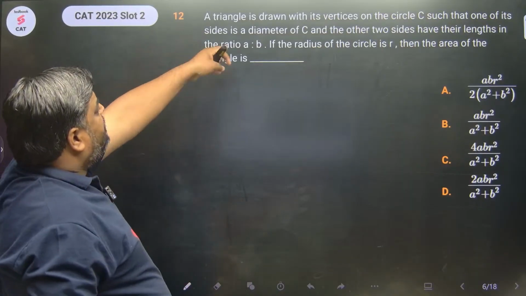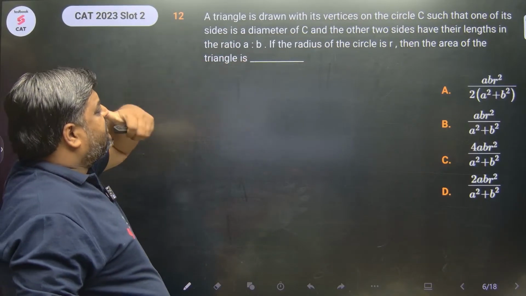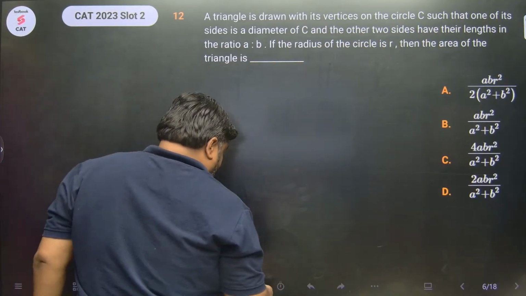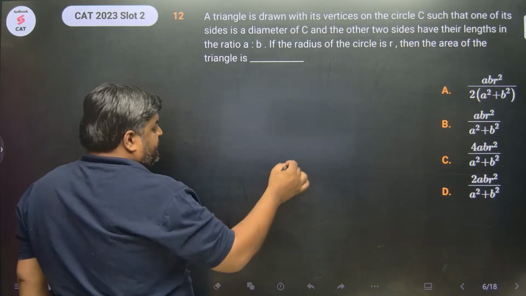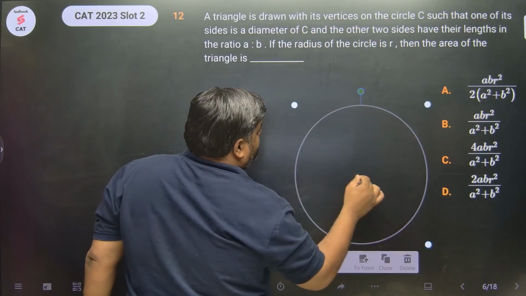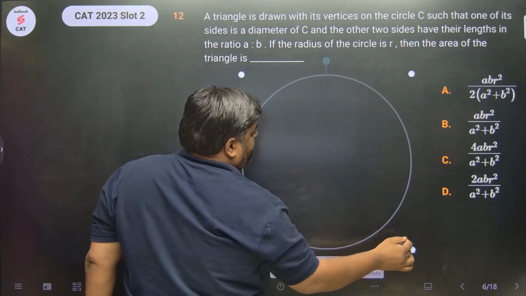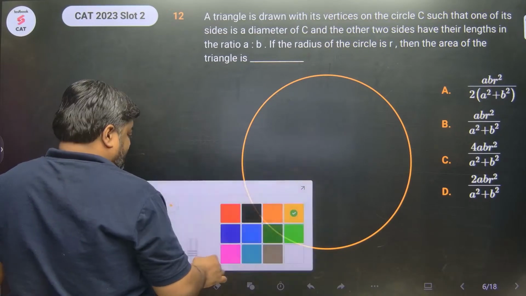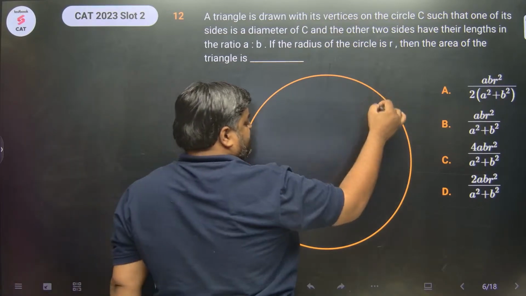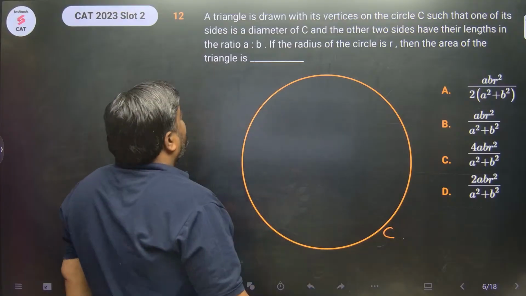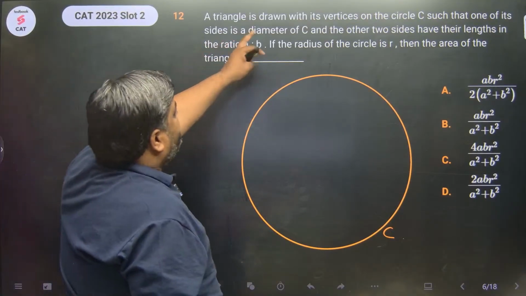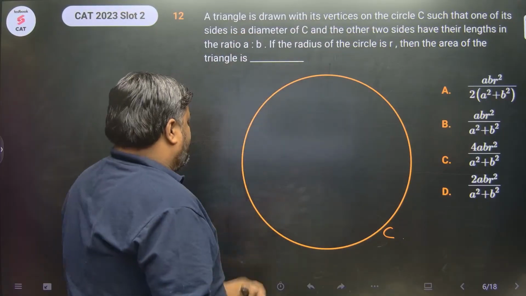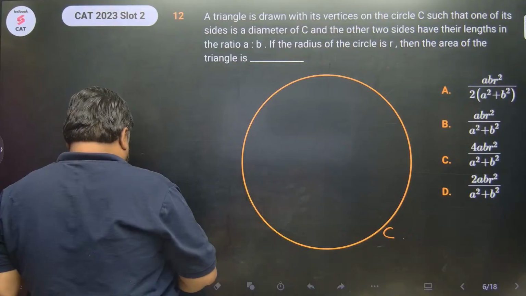A triangle is drawn with its vertices on the circle such that one of its sides is the diameter of C. So there is a circle here in this question, and the name of the circle is C. A triangle is drawn with its vertices on the circle, and one of the sides is the diameter of this circle C. So एक ना triangle draw करा अंदर इन्होंने.